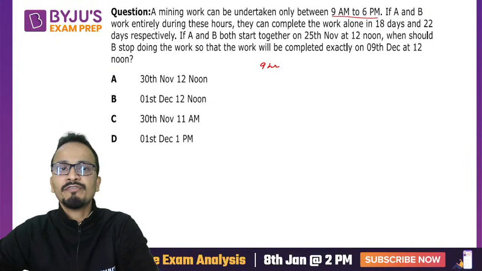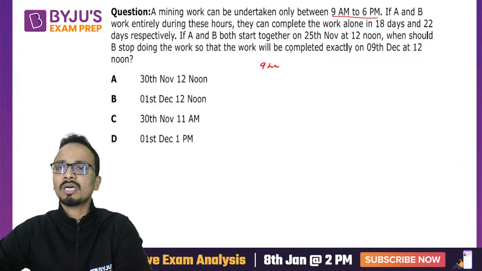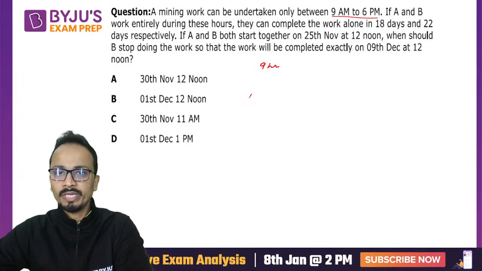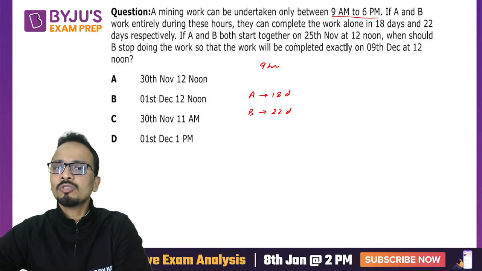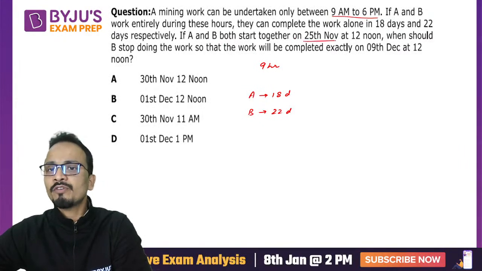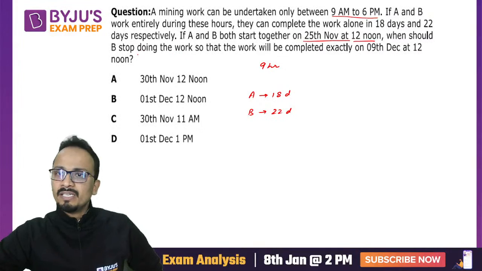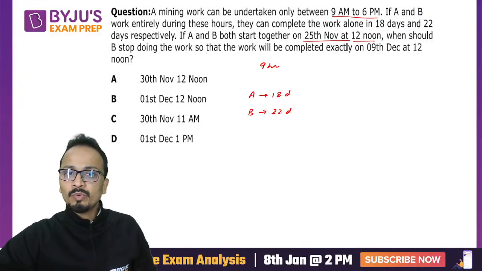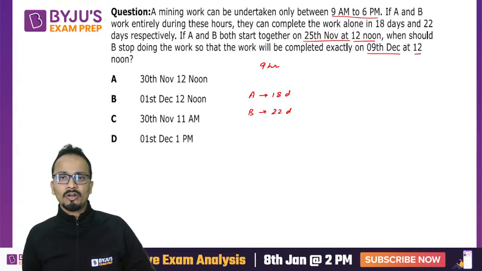If A and B work entirely during these hours, they can complete the work alone in 18 and 22 days. So A can finish in 18 days, B can finish it in 22 days. Now, if A and B both start together on 25th of November at 12 noon, when should B stop doing the work so that the work will be completed exactly on 9th of December at 12 noon?